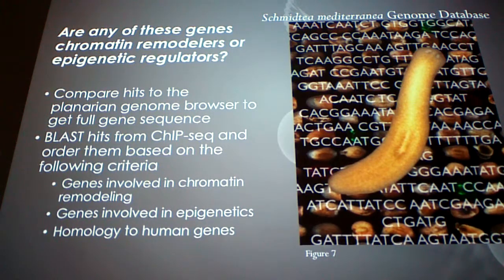RB in humans has, I think, 2,000 ChIP-seq transcriptional targets, so we're expecting a lot of targets, and we need to rank them based on what we're interested in. What we're interested in here is genes involved in chromatin remodeling and epigenetics, because we think that this is the mechanism by which RBAP48 regulates differentiation. We're also interested in genes that have homology to human genes.